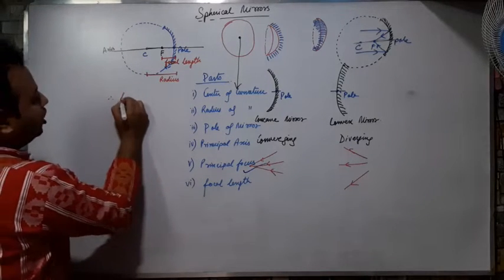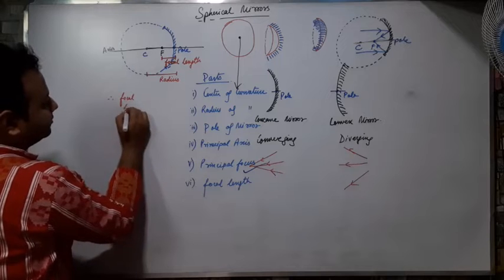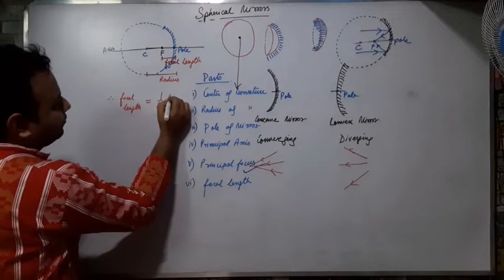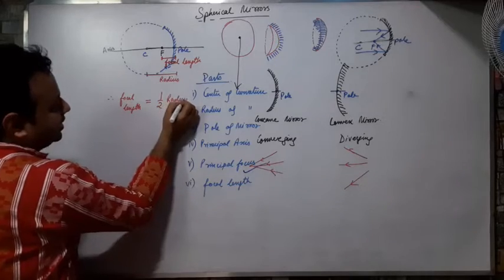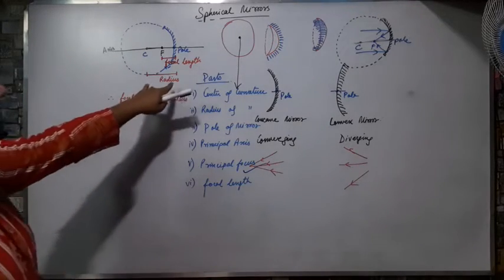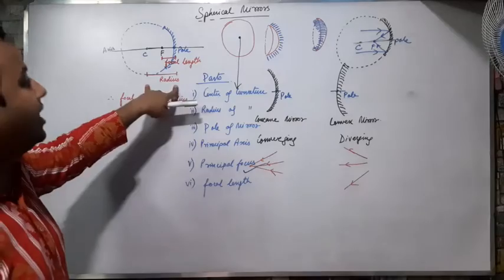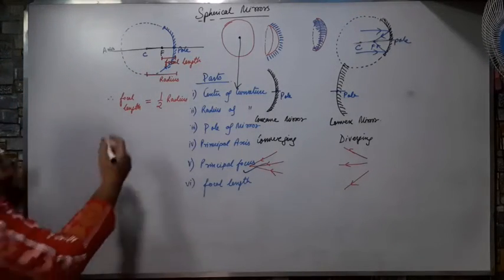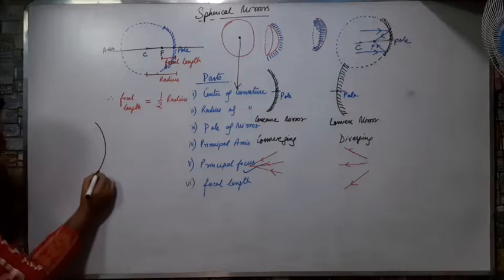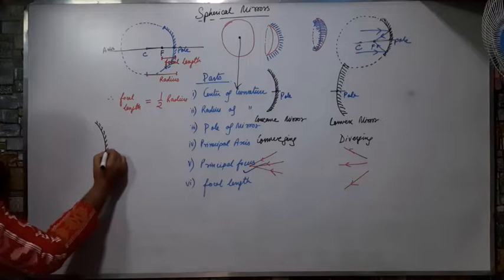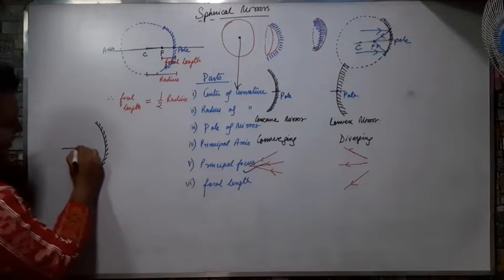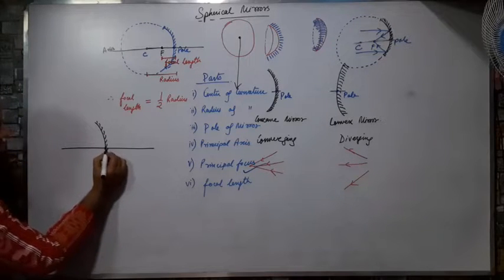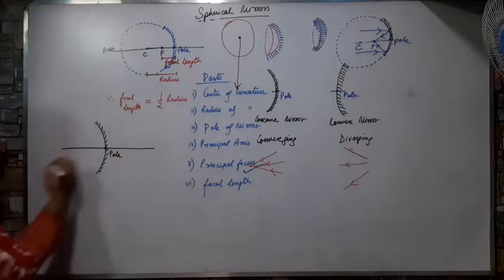Therefore focal length is always half of the radius, because the radius is twice the length of the focal length. So whenever I draw a mirror and point out the parts, I will make sure the central part is called the pole.